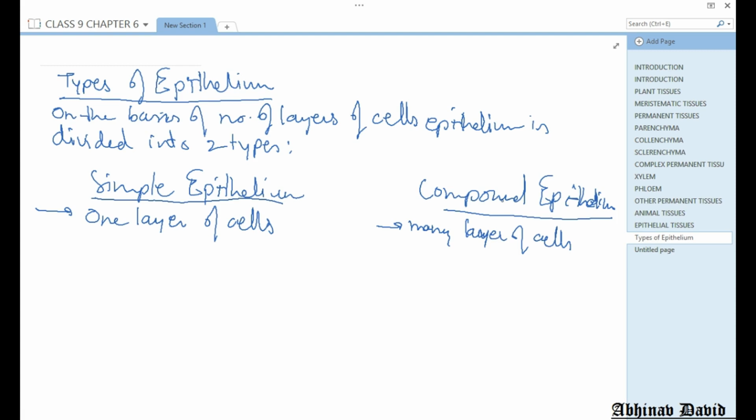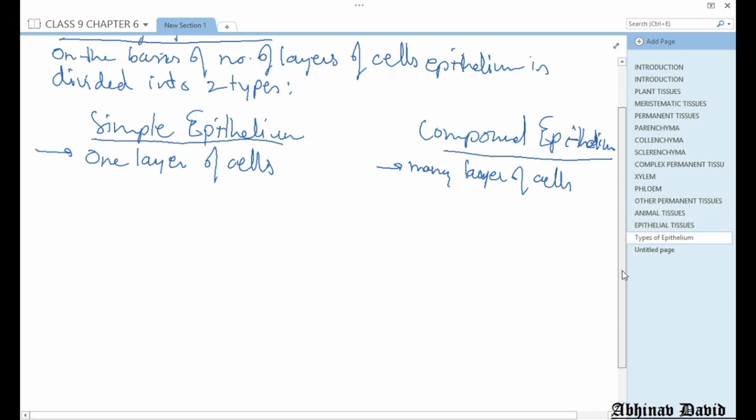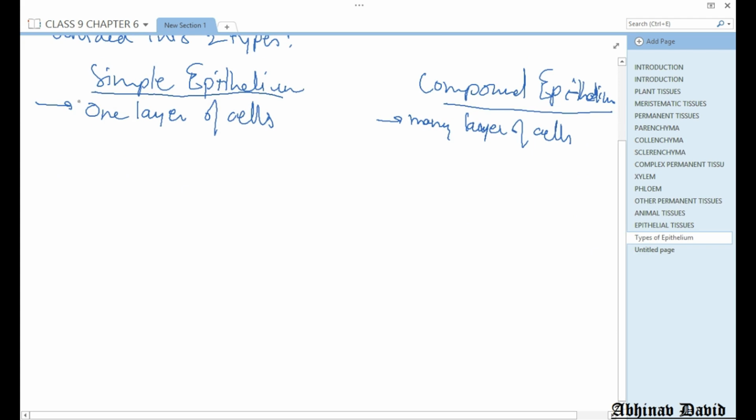Now let us talk about different types of simple epithelium. Simple epithelium is basically divided into three categories depending upon the shape. So based on the shape, there are three types of simple epithelium.